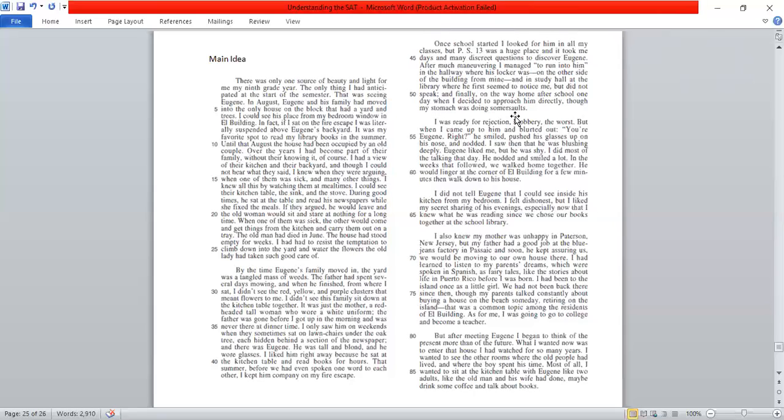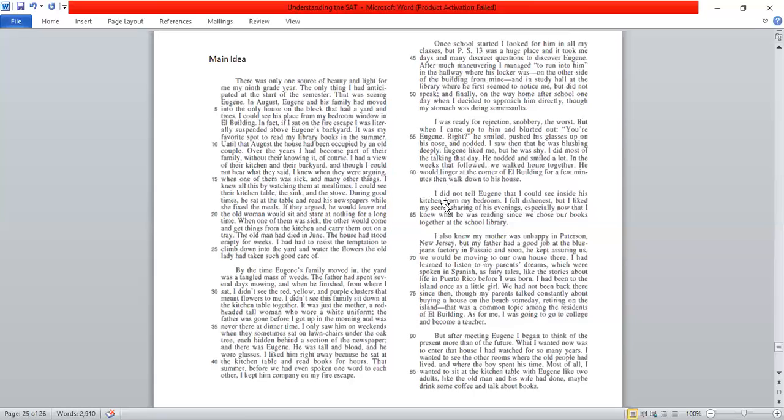"I was ready for rejection," is what it says. So that means this girl is expecting Eugene to maybe not like her. "He smiled, pushed up his glasses. He liked me." So again, I can leave this paragraph here. I know how the interaction went. It went positive. So neutral, a little sadness, then neutral, then hopeful, again neutral, and over here a little positive.